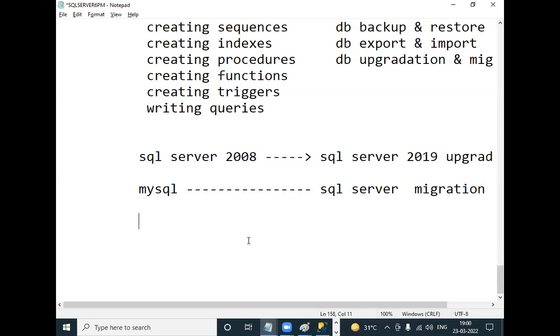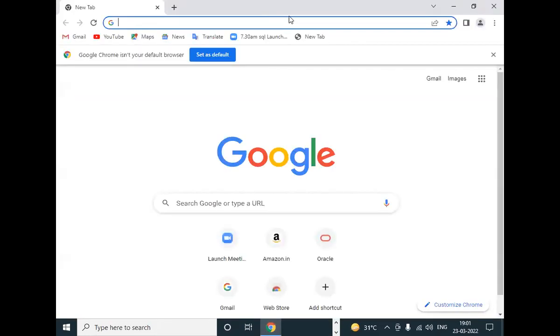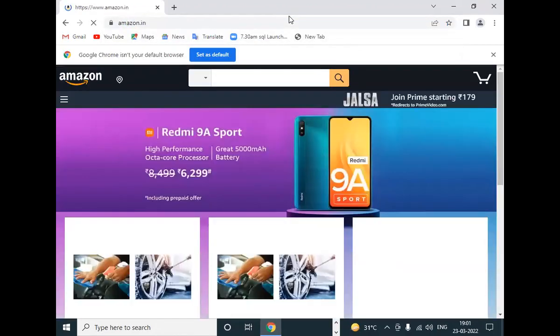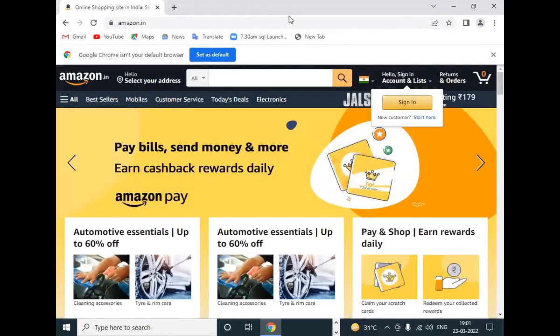Create, read, update, delete. So you send a request to SQL Server for updating the data, but SQL Server takes half an hour to update it. Tell me, will users wait for half an hour? No. They can't wait for half an hour. For example, I go to amazon.in and get the home page within a fraction of a second. If it takes half an hour, will you go to the Amazon website? No. Same thing.